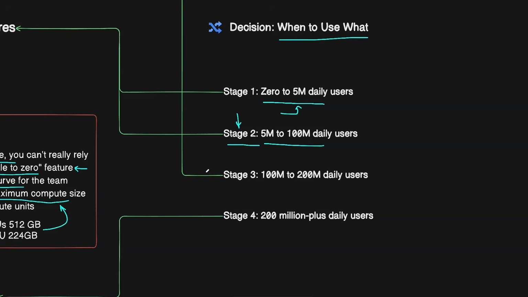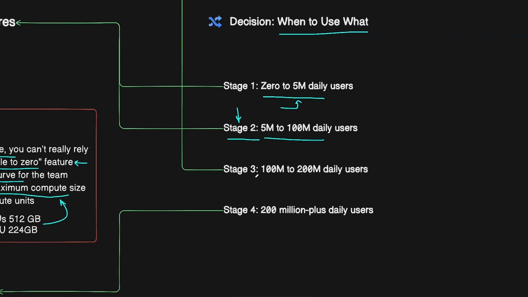Everything else that is on the primary database is still handled automatically in the managed infrastructure, and you don't have to configure everything manually, which means a smaller team can work on the core functionalities of the application. Now, what if you get to stage 3, which is 100 to 200 million daily active users?